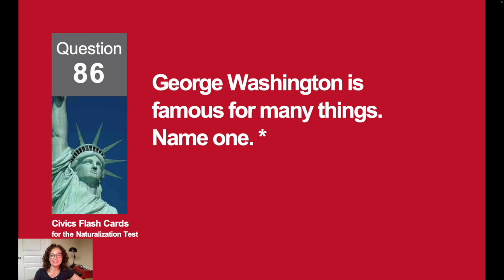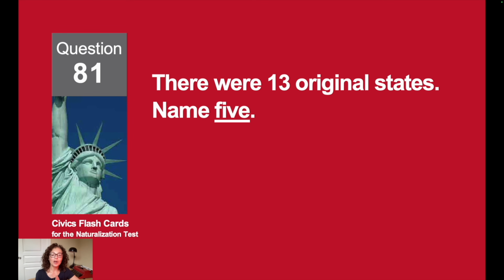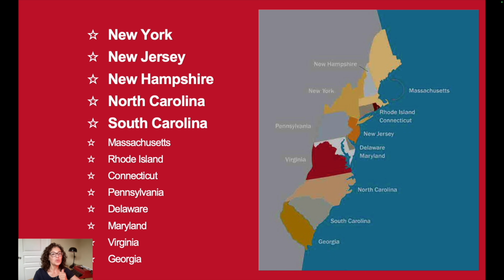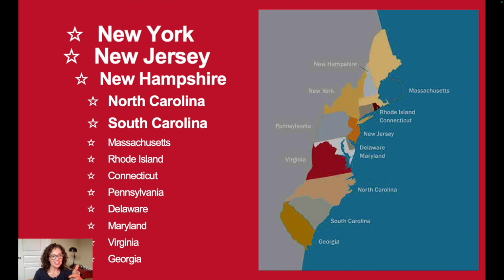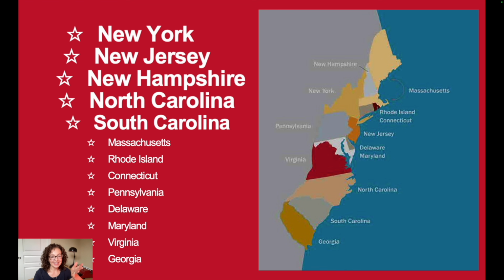George Washington is famous for many things. Name one. George Washington is the father of our country. There were 13 original states. Name 5. New York, New Jersey, New Hampshire, North Carolina, South Carolina.